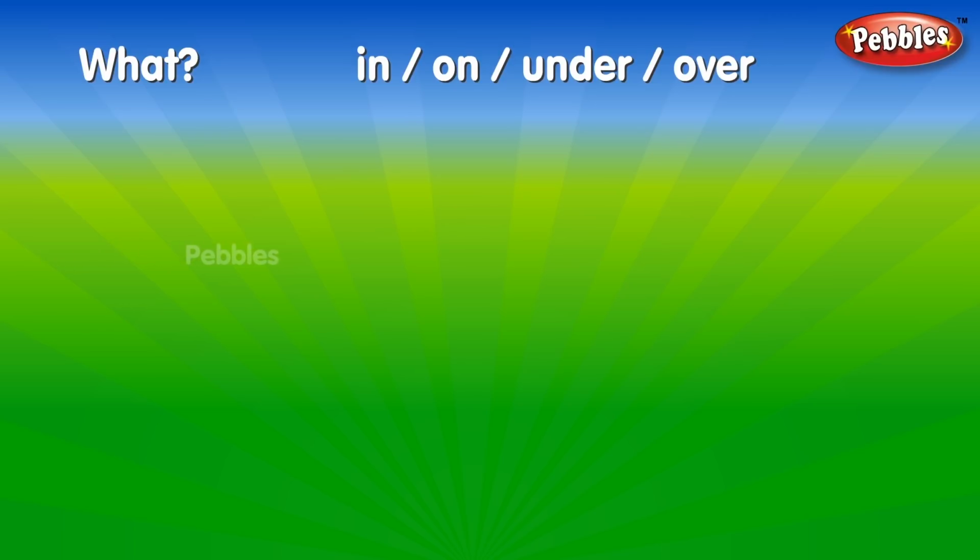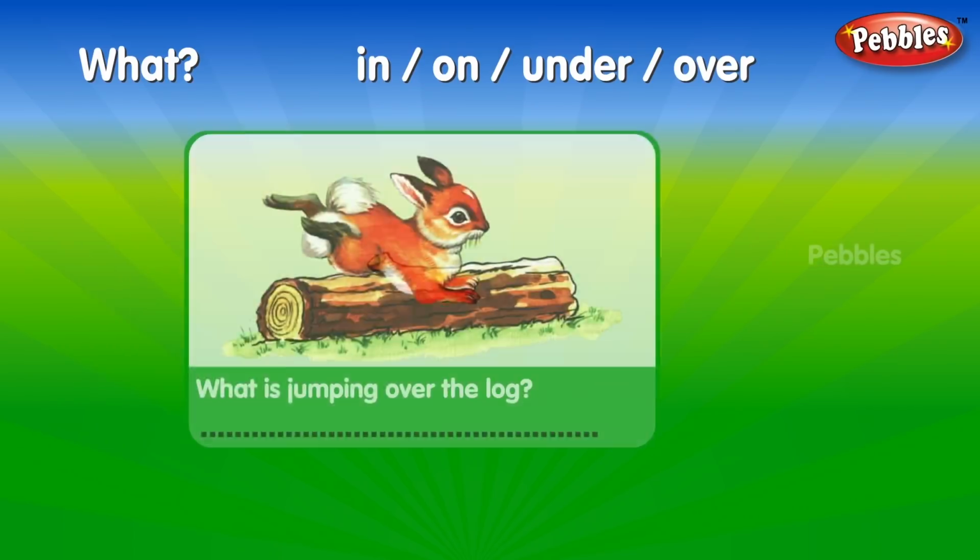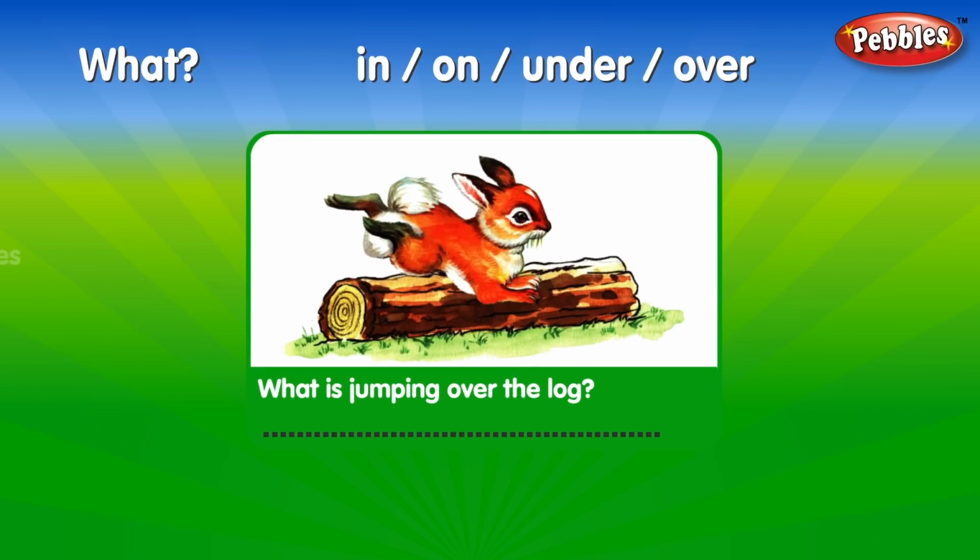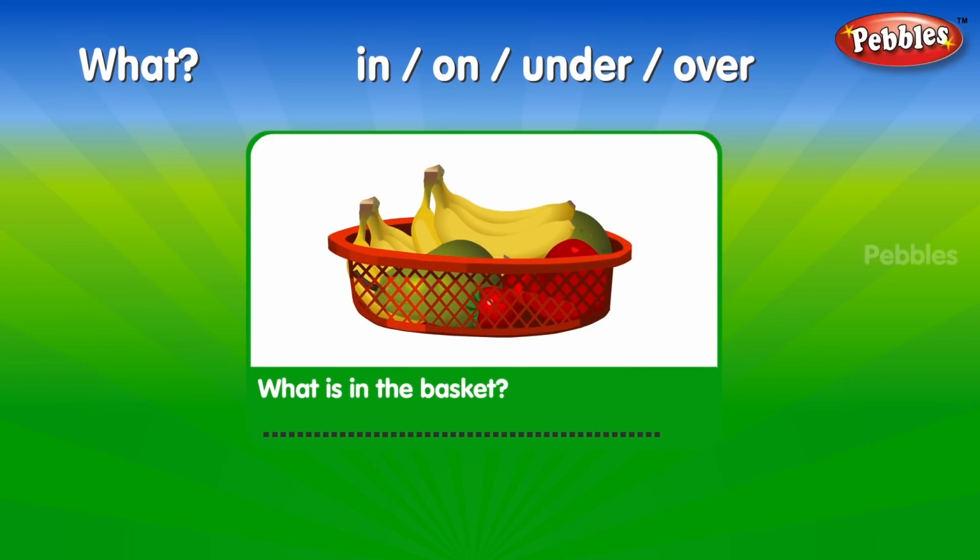What? In, on, under, over. What is jumping over the log? Rabbit is jumping over the log. What is in the basket? Fruits are in the basket.